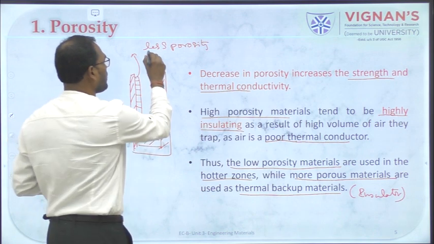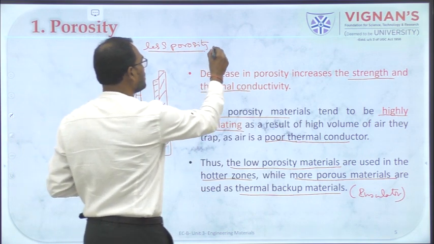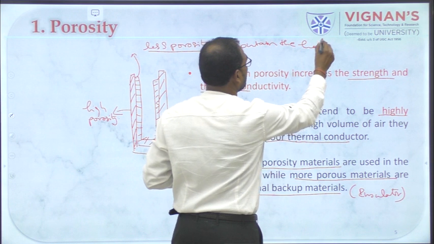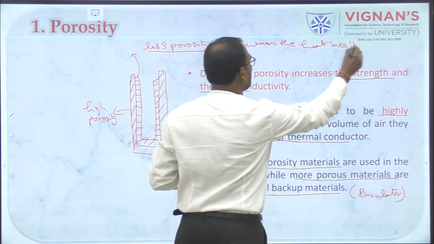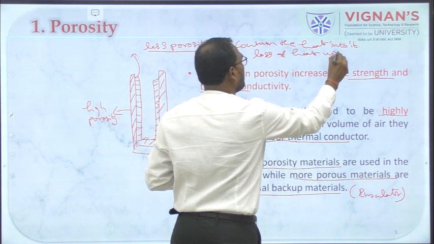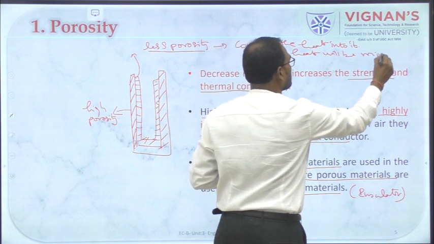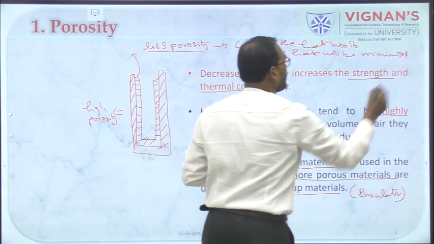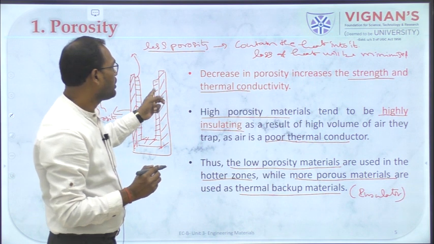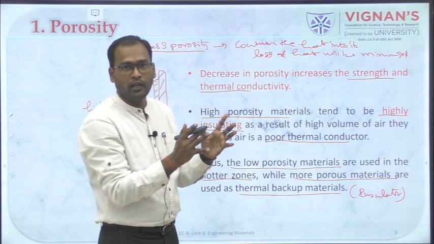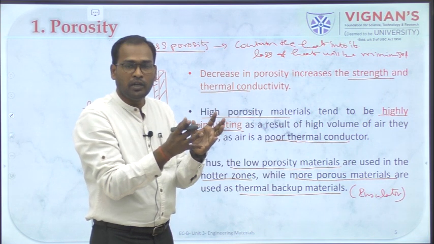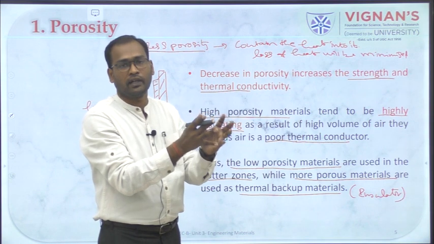right? This less porous refractory material is going to contain the heat in it, so that loss of heat will be minimized. The reason why less porous material is used at the inner lining is because it will contain the heat efficiently. There will be minimal loss of heat. If loss is very less, then the heat will be contained in it. That will give you an efficient refractory property, right?